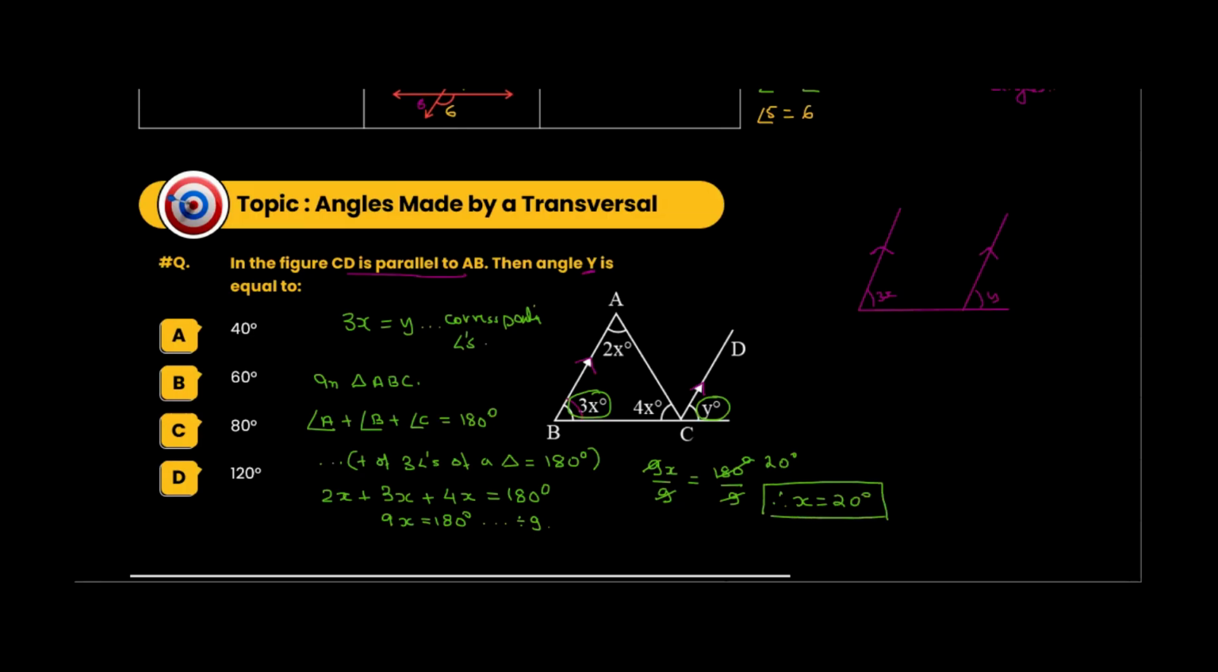Now we are not interested in knowing x. We are interested in knowing y. We have already said that y is equal to 3x. So therefore y will be equal to 3x, that is 3 into 20 degrees, that is 60 degrees. So this will be the correct answer. Okay.